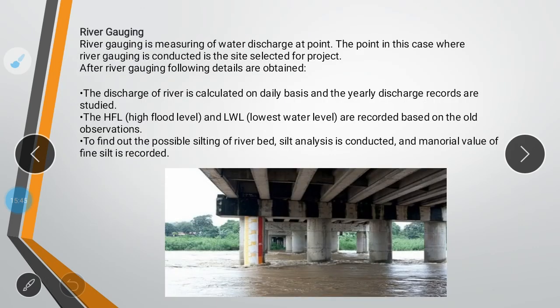Next one is river gauging. As we all know, what is river gauging? River gauging is the measurement of water discharge at a point, like how much water is discharging from a point. We all know the discharge capacity, that is how much water is discharged. What is HFL, LFL? HFL is high flood level and LFL is low flood level. It depends on the season, how much runoff pattern is there. Accordingly, you can find the river gauging.